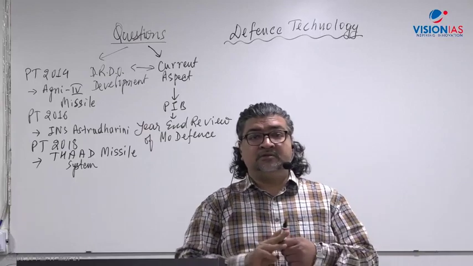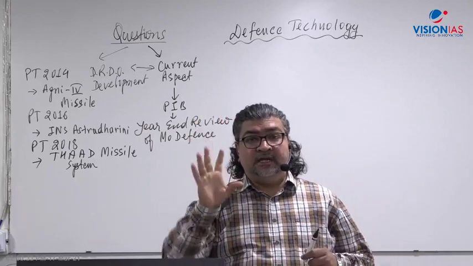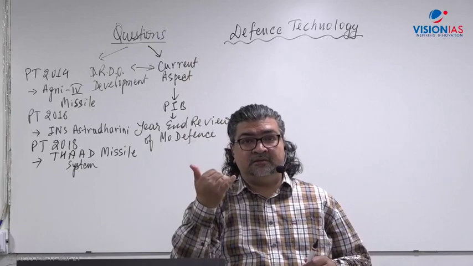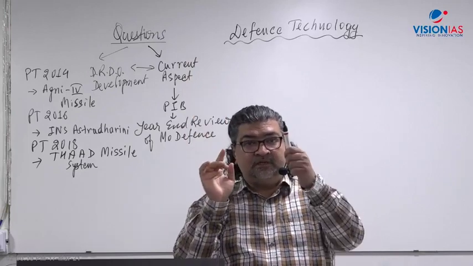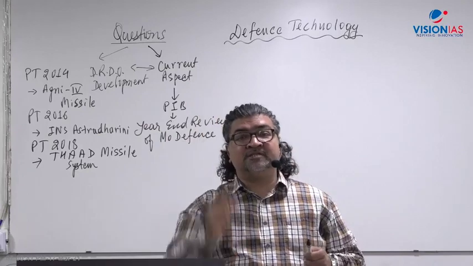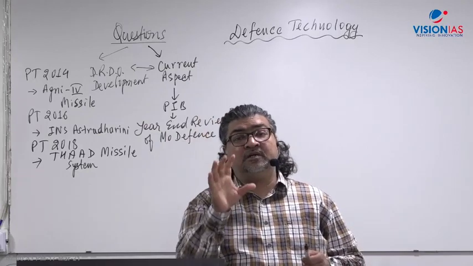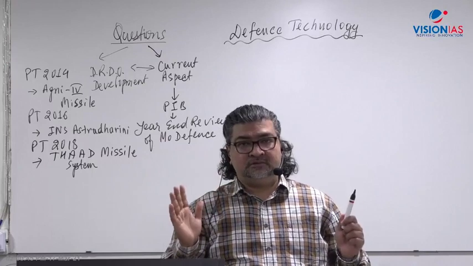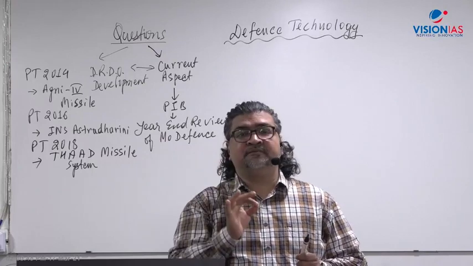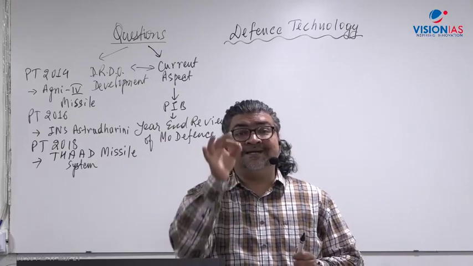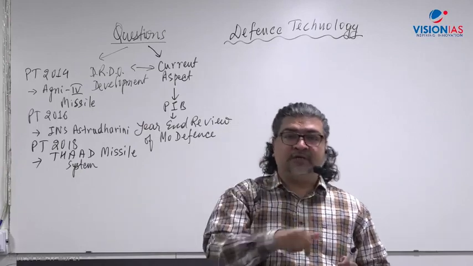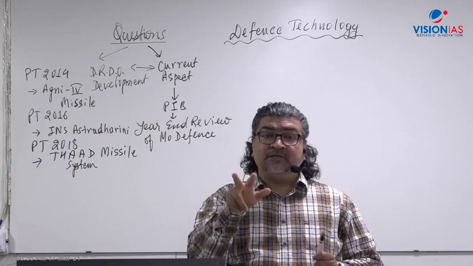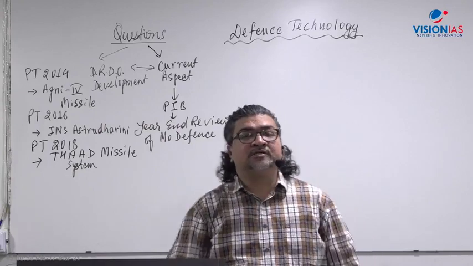THAAD is basically an interception system. It can intercept incoming missiles in the atmosphere, and the anti-ballistic missile, ABM, can go and hit the enemy missile in the air. That's what America used, THAAD, and that was in the news. UPSC asked a direct question: THAAD missile seen in the news is in what context? A, B, C, D. That was in the context of North Korea and the US, right?